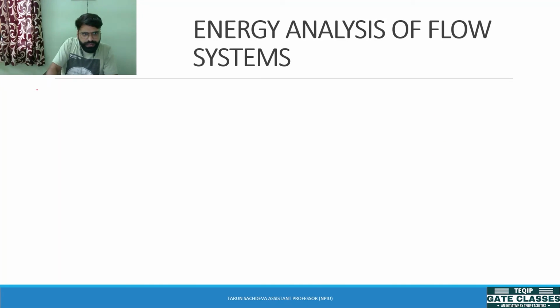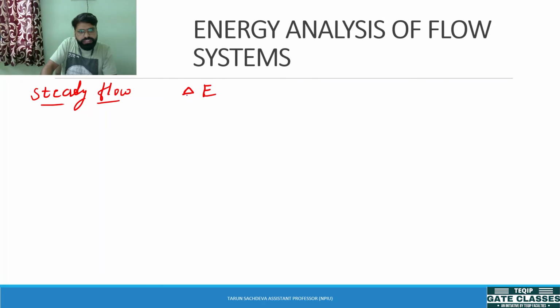Now, if this system which we have taken is a steady system, or the flow occurring through a system is a steady flow, then for steady flow, as we know, the change of E must be zero, or we can write the energy change of the system with respect to time should be zero. Yes or no? Energy analysis for steady flow, and steady flow says that the energy should not change with respect to time.